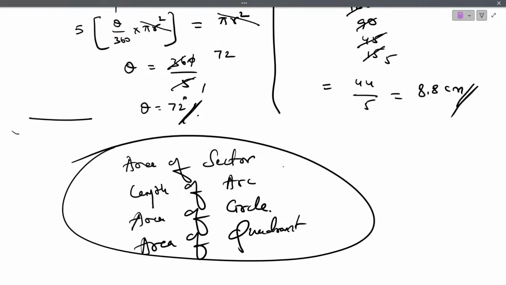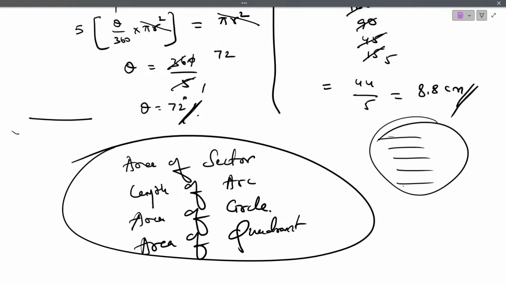Understood? Here we have used different conditions. You have seen we have solved different sums, different types of problems. In all these different types of problems, we are applying these formulas in different ways. Isn't it? Yes. So here we have learned how, in different cases, we apply the formula to find the required solution.